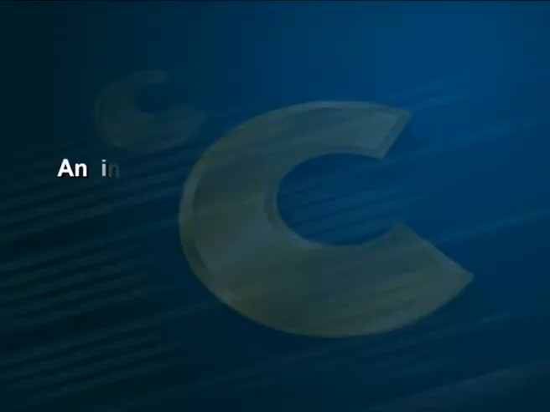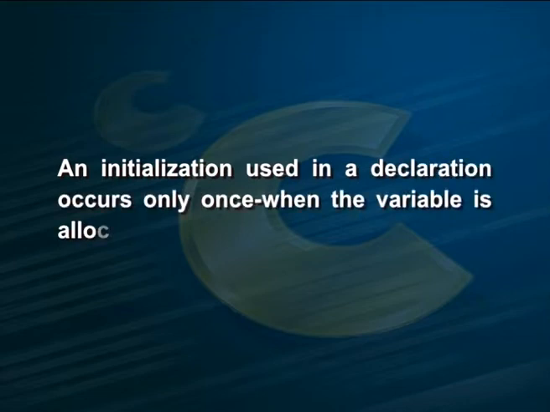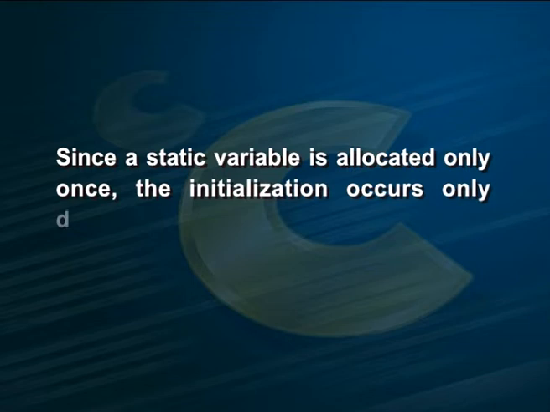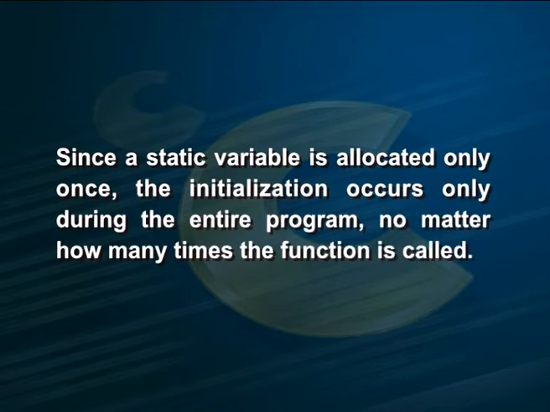The point to be noted here is that the initialization is not performed after the first call. An initialization used in a declaration occurs only once, when the variable is allocated. Since a static variable is allocated only once, the initialization occurs only once during the entire program, no matter how many times the function is called. When the displayNumber function in the example is called the second time, the value found in the variable number is the value left there by the previous call to the function.